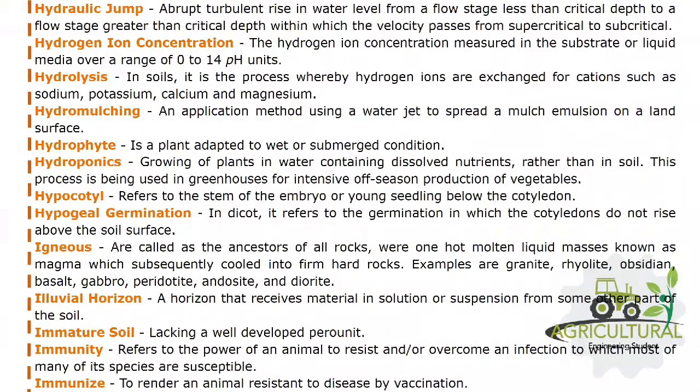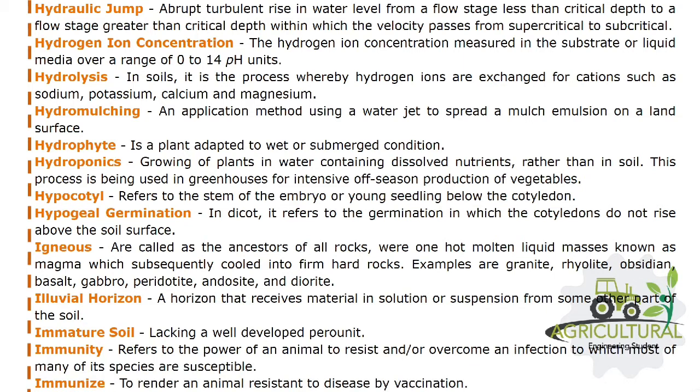Hydraulic jump, abrupt turbulent rise in water level from a flow stage less than critical depth to a flow stage greater than critical depth within which the velocity passes from supercritical to subcritical. Hydrogen ion concentration, the hydrogen ion concentration measured in the substrate or liquid media over a range of 0 to 14 pH units.